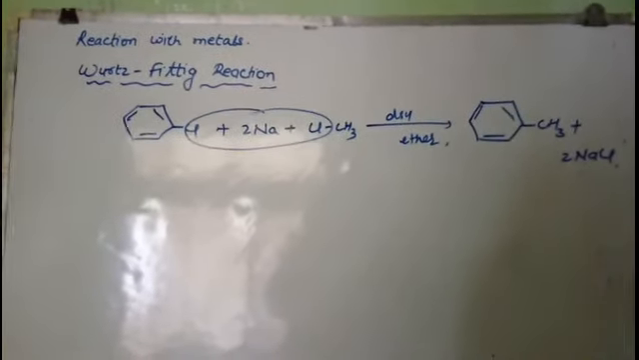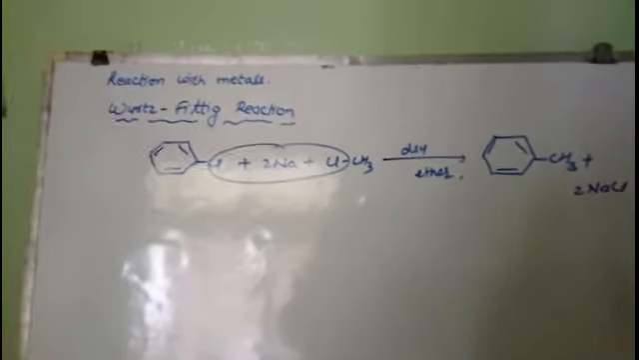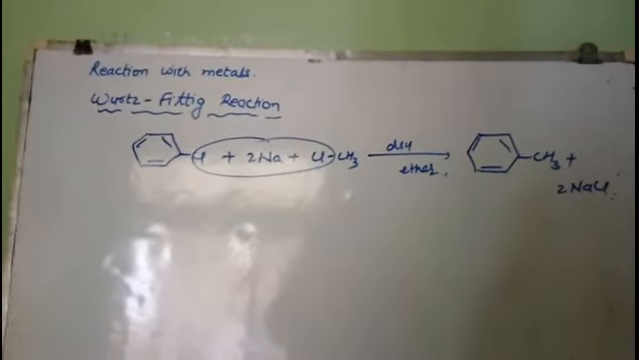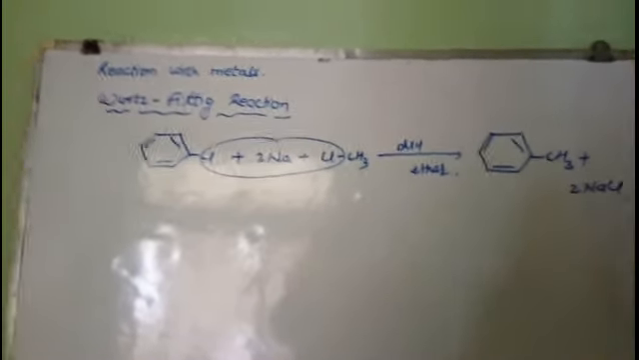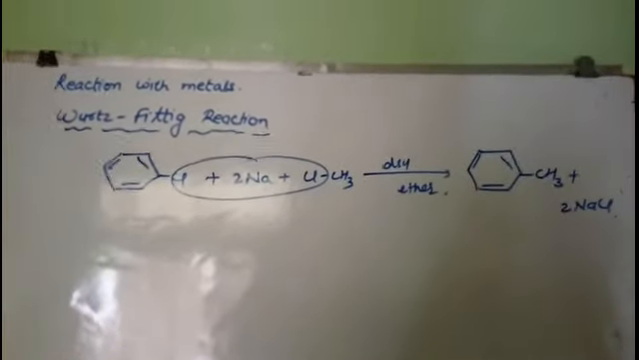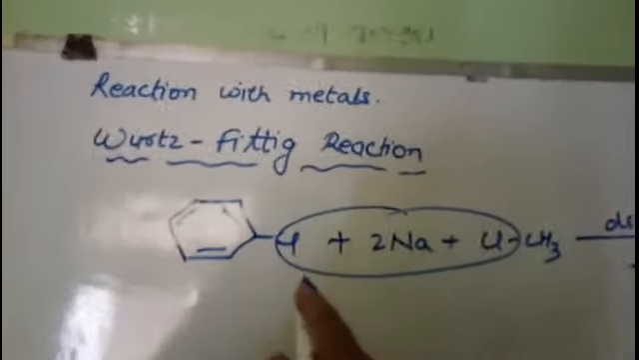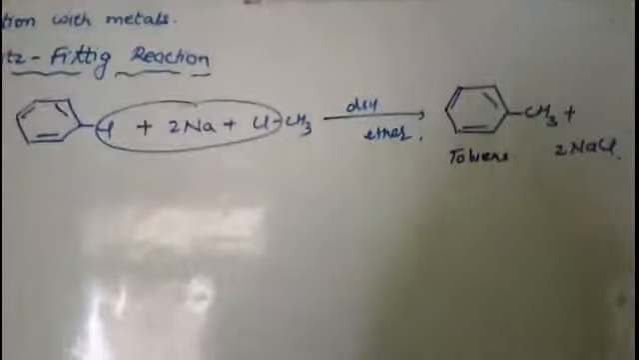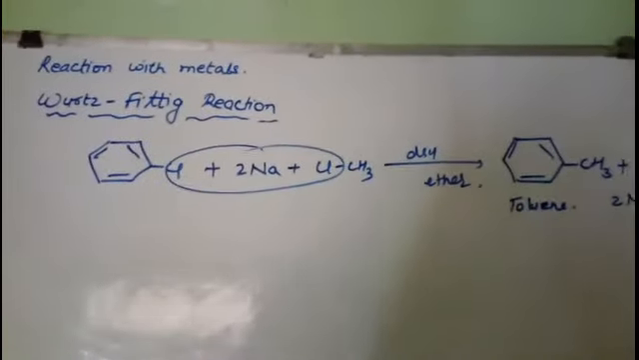The reaction in which one molecule of haloarene reacts with another molecule of haloalkane and sodium metal in the presence of dry ether to form alkyl arene. Here you can take any haloalkane and any haloarene, right? So you will get alkyl arene. Such a reaction is known as Wurtz-Fittig reaction. The name of this compound is toluene. It's a type of alkyl arene. Understood? So that is your Wurtz-Fittig reaction.